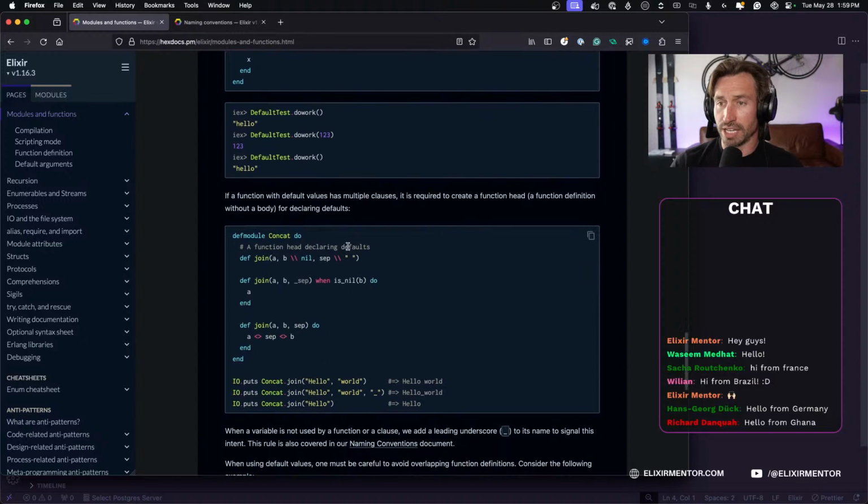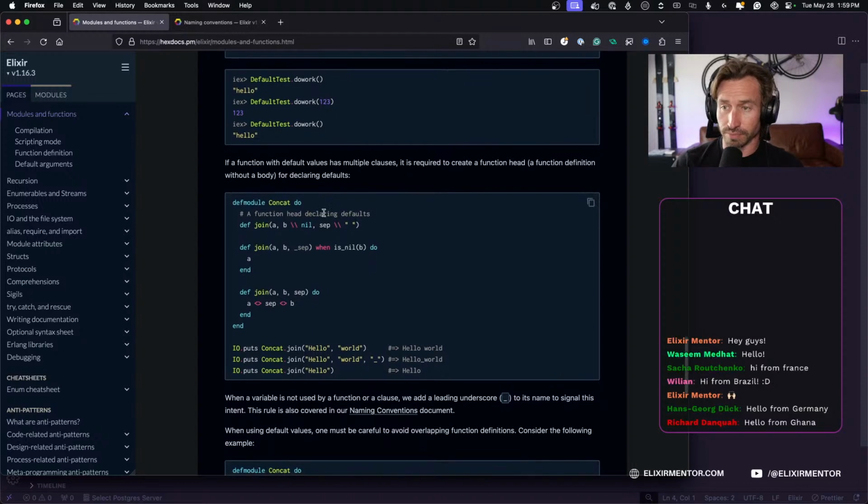Okay, so if a function with default values has multiple clauses, it is required to create a function head, a function definition without a body, for declaring defaults. Okay, so if we're pattern matching with multiple clauses, so in this case we have a default. Okay, yep, this is cool. All right, so we're pattern matching.